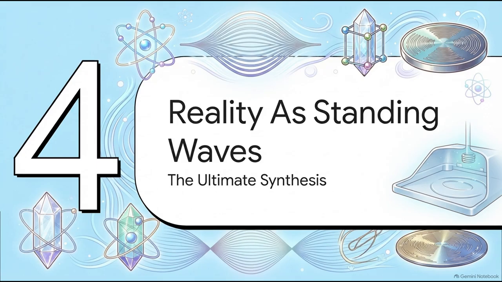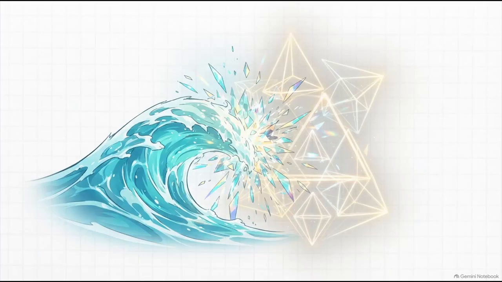Section 4, Reality as Standing Waves. Now we have our canvas and our blueprint. And when we slam these two variables together, we return to our master equation to witness the ultimate synthesis of physical reality. Physical resonance occurs the exact moment those geometric wave harmonics successfully couple with the boundary conditions of the universal field. This right here is the central principle of matter itself.